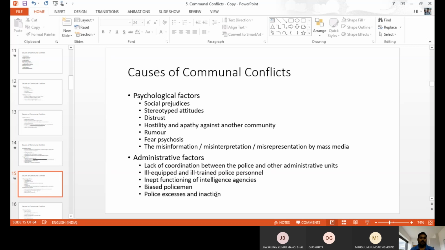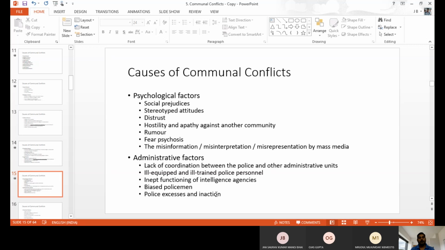Everybody is close. Everybody plans about COVID control. Only one group of people, only one department working is not able to control. So administrative factors play an important role to prevent communal violence. If there is failure of administration, then it leads to communal violence.